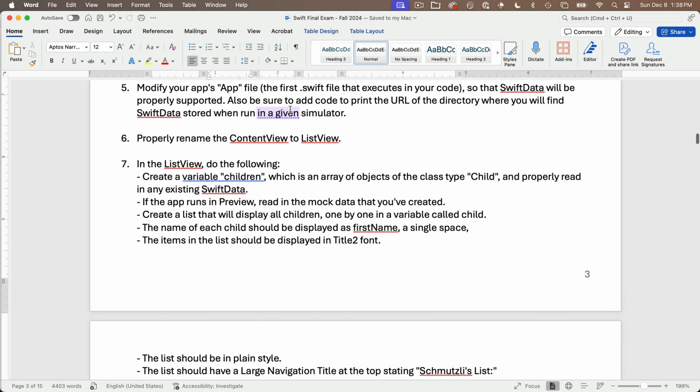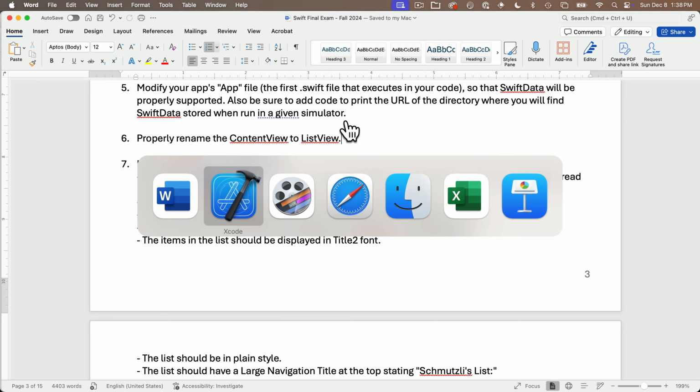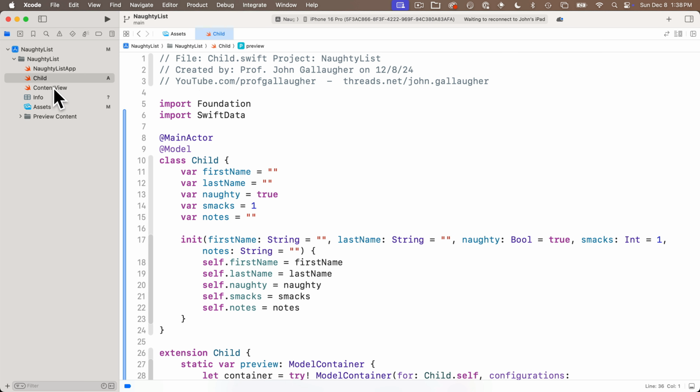That's the first file that executes in our code so that SwiftData will be able to be properly supported. And we're also going to add some code to print out the URL of a directory where we can find our SwiftData stored when we run our given simulator. From class and our earlier lessons, we know we can use the URL. It's going to print out to the console to find our locally stored simulator data and open it up in DB Browser so we can make sure that our data is properly saving. So let's head back to the naughty list app file and set things up for SwiftData.